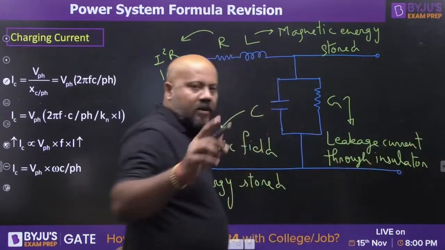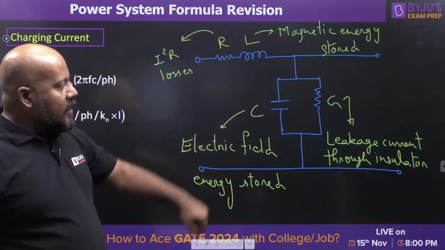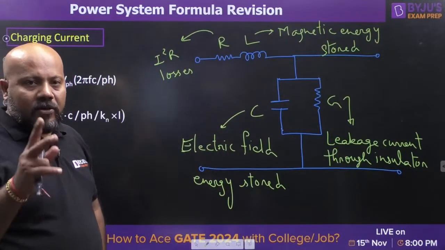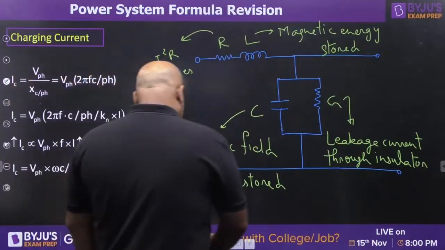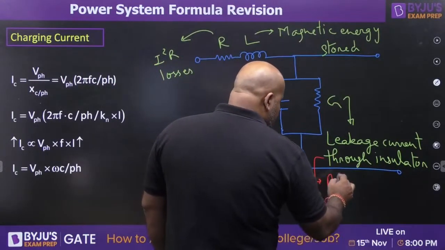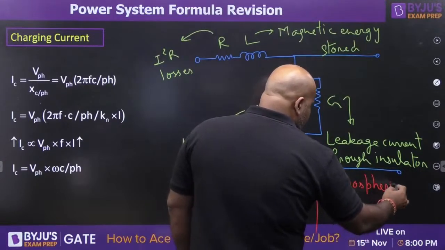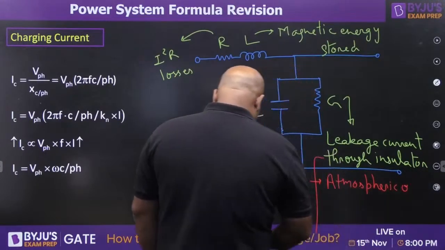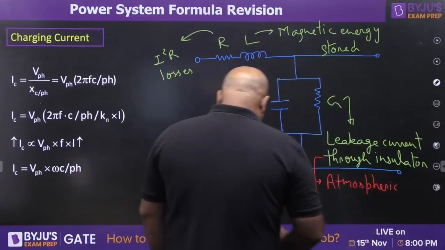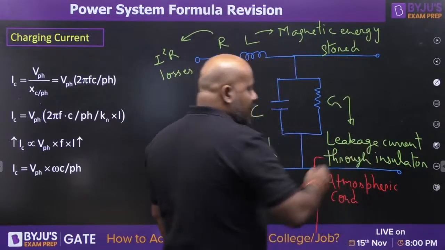So for your notes, something important. This G value or the leakage current through the insulator depends on two things. Number one, atmospheric condition. Atmospheric condition is going to be deciding the amount of leakage current.